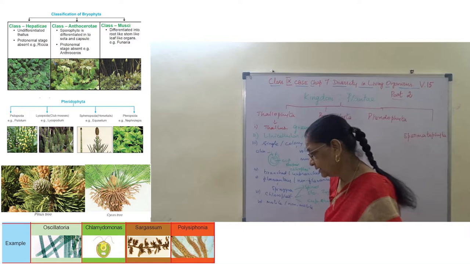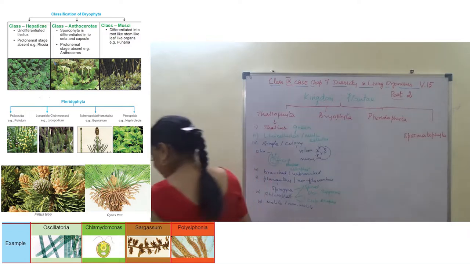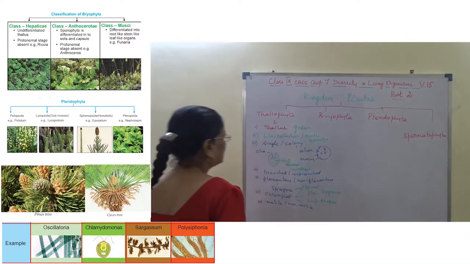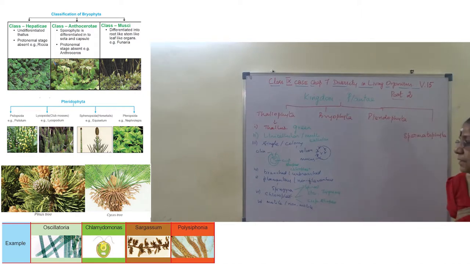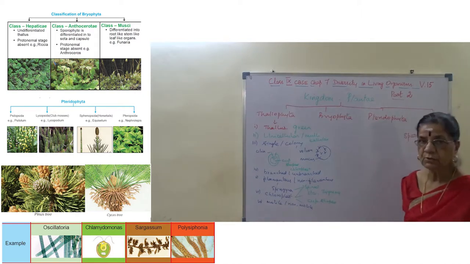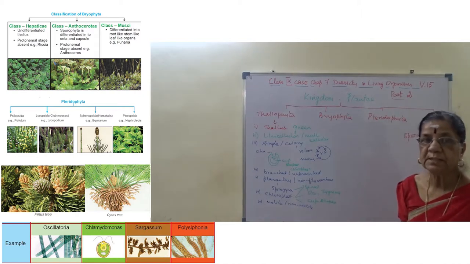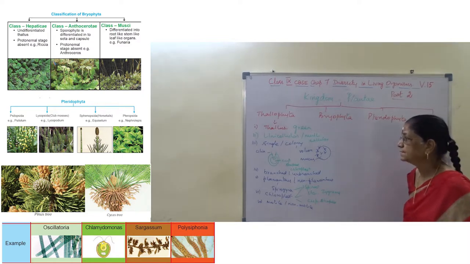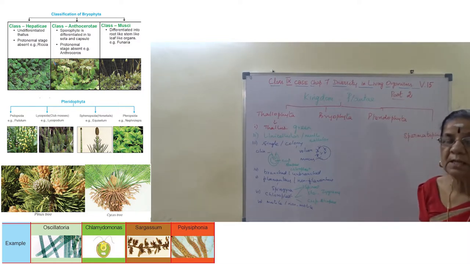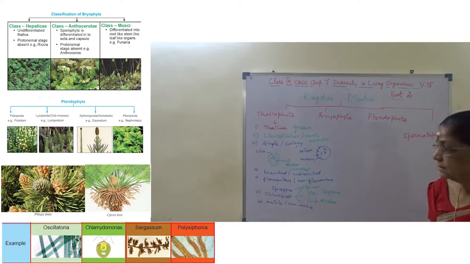So, what are all the characters of division Thallophyta? The plant body is thallus. Some of these are not in our book, but even if you pause this video, please note these characters. Plant body is thallus, green in color, and all of them are aquatic form.